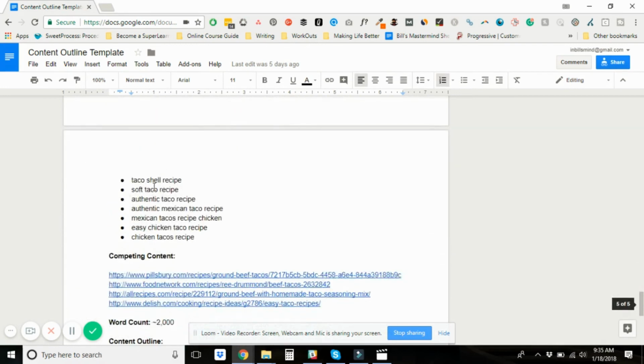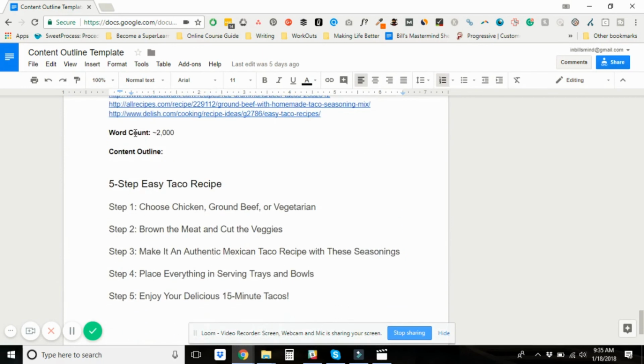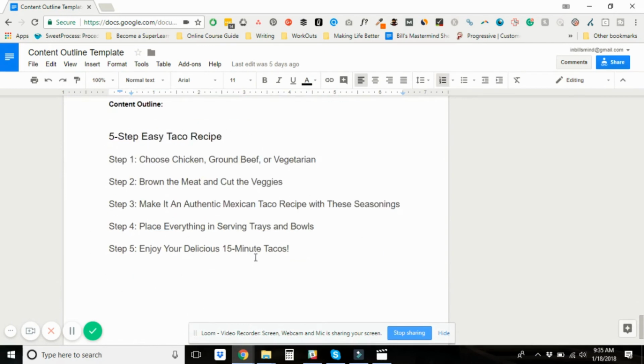Here's all of our LSI keywords. Here's the competing content that we have to beat. Our word count needs to be around 2,000 words. And then our content outline is right there. So it's nice and simple. It's very clean. It makes the flow of your content really, really strong, and it keeps your research there.